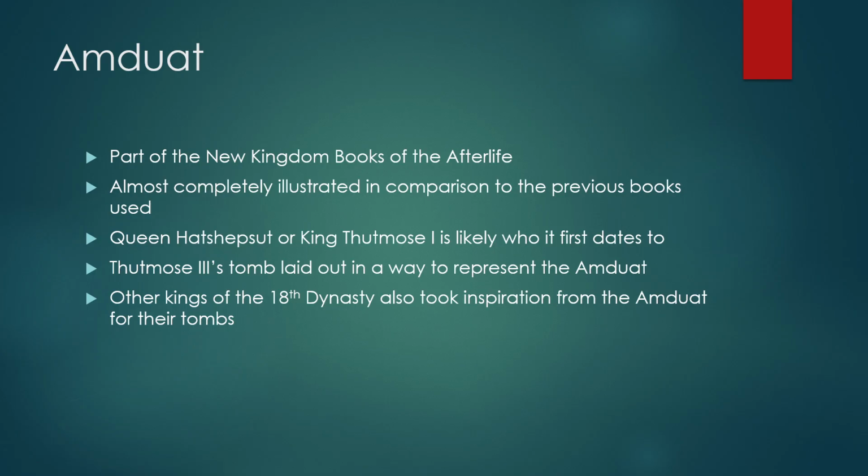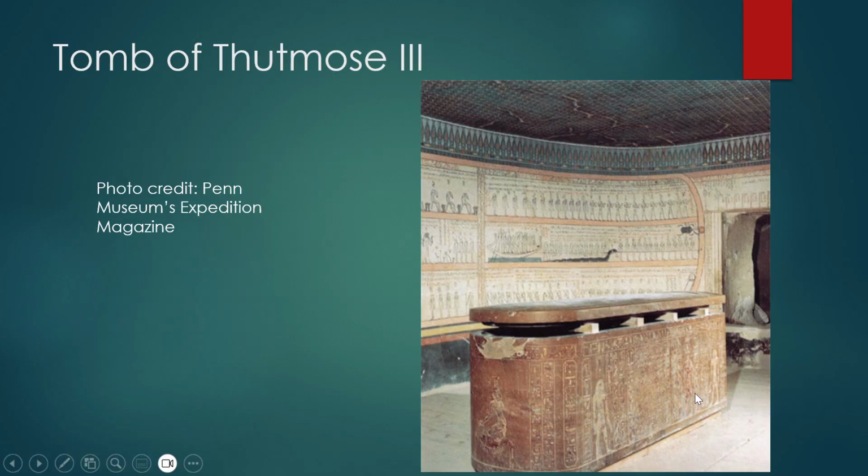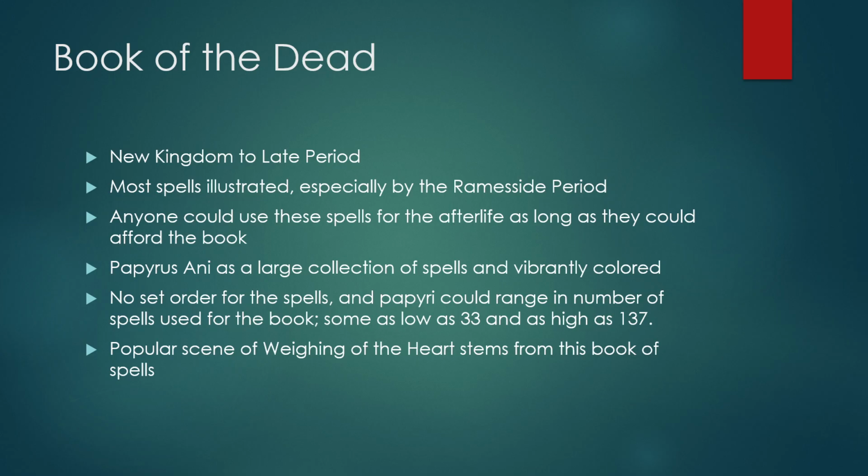And following him, other kings of the 18th dynasty took inspiration from the Amduat for the way that they built their tombs. And as you can see here, the tomb of Thutmose III was built in kind of an oval shape, which could also represent the cavern of Sokar, which played a big role in the Amduat.